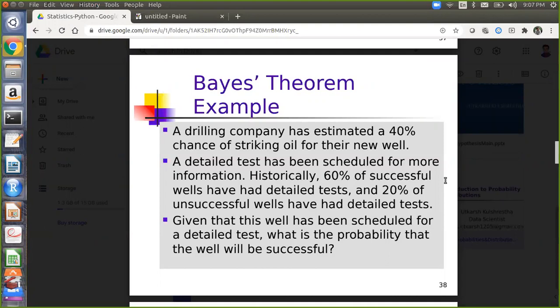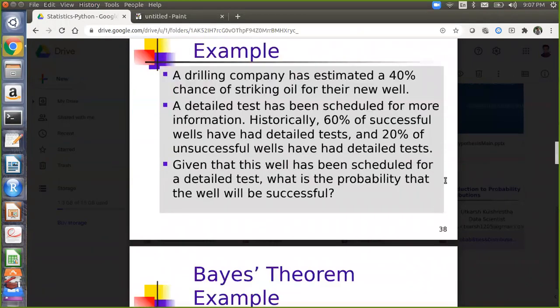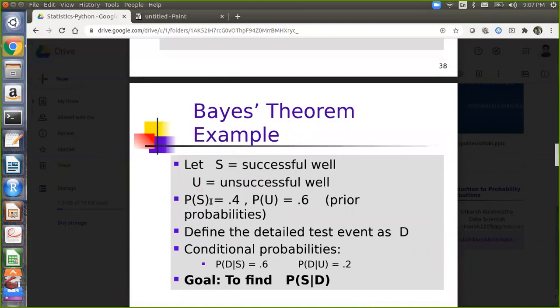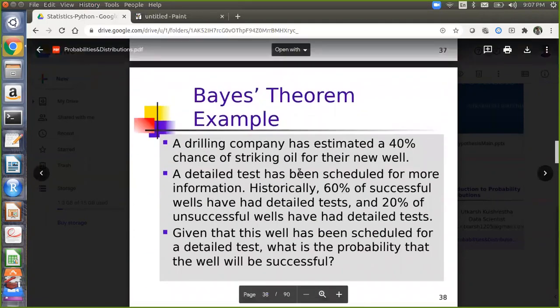Given that this well has been scheduled for a detailed test, what is the probability that the well will be successful? So let's see how they are solving this problem. Let S be a successful well, U an unsuccessful well. So the probability of a successful well is 40%.